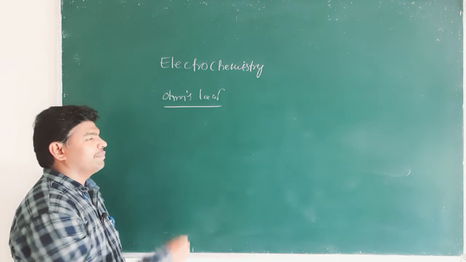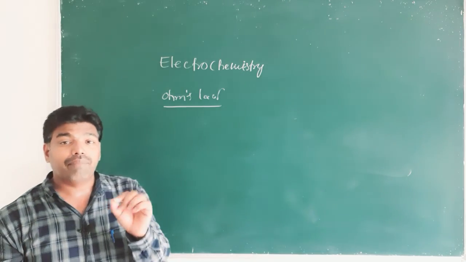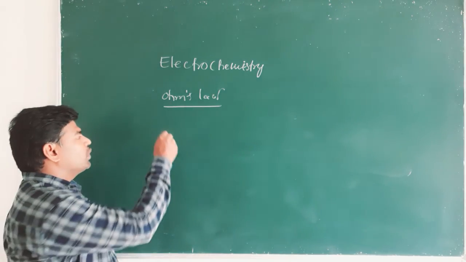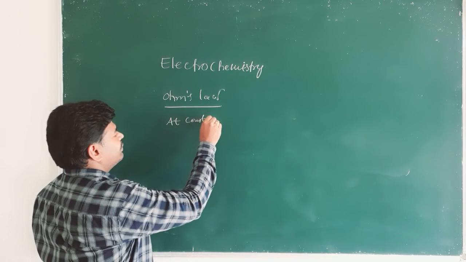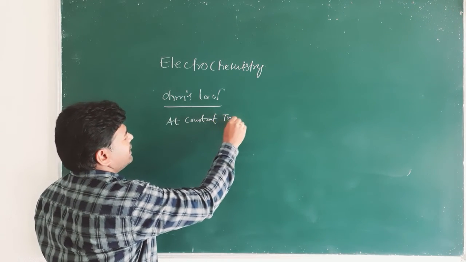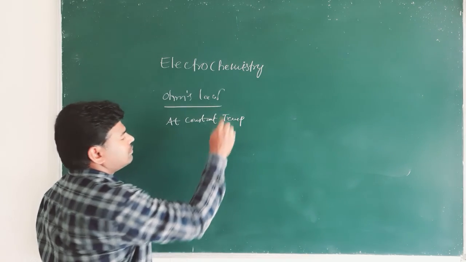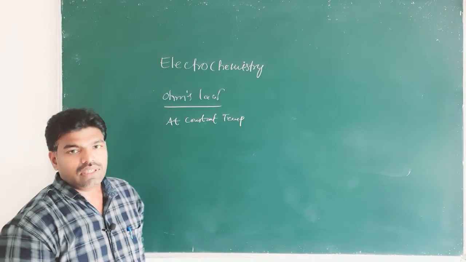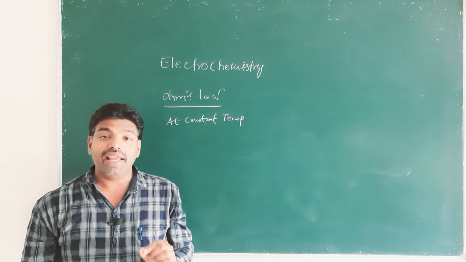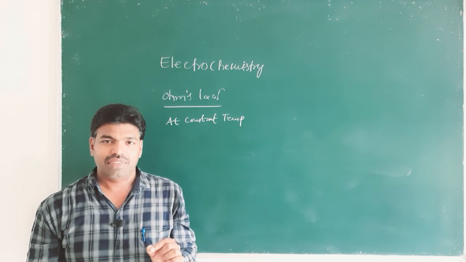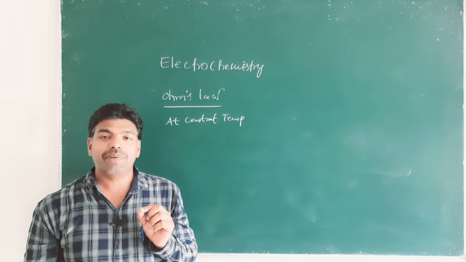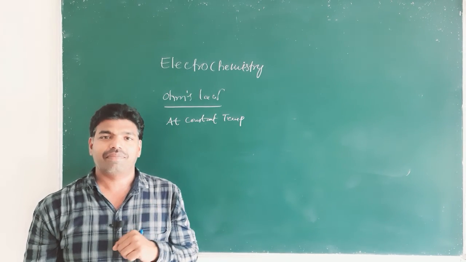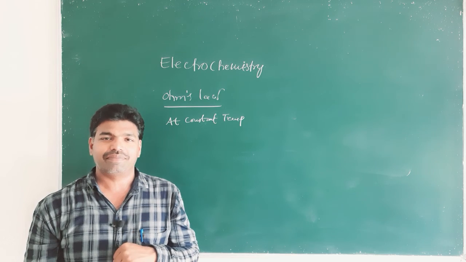Ohm's law states that at a constant temperature, the electrical current I in a conductor is directly proportional to the potential difference between its two ends.